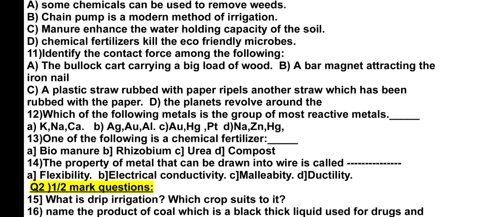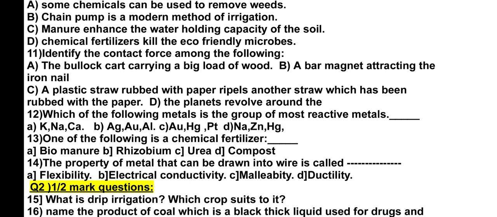D, the planets revolve around the stars. The star word is missing. There will be the gravitational force which acts between the planets or even between the planets and the stars, and also the things which are there on the planets, they are also attracted towards the planet by the gravity, such as we are able to stand on the earth because of the gravitational force of the earth which is acting on us.